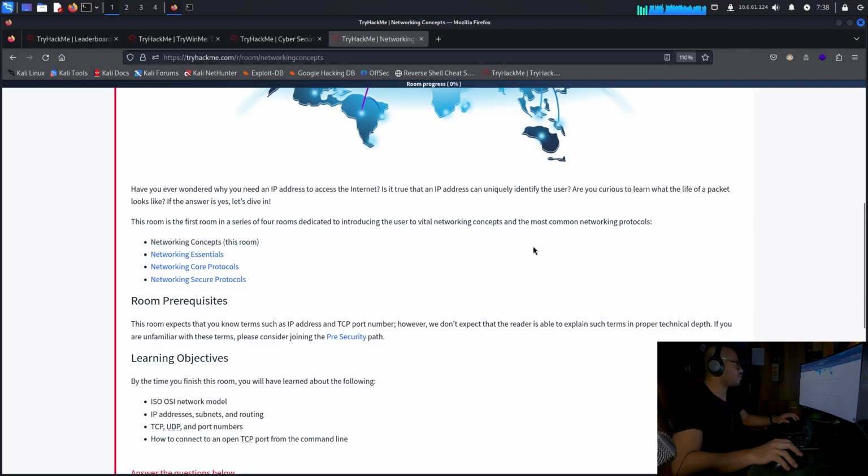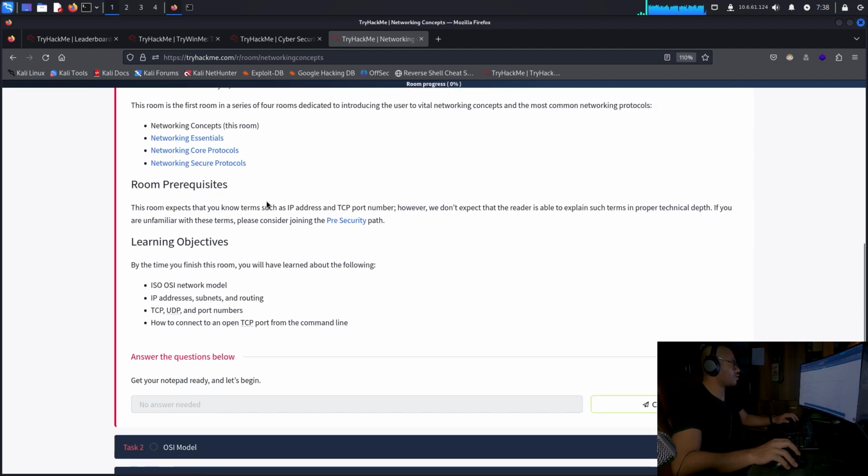This room is the first room in a series of 4 rooms dedicated to introducing the user to vital networking concepts and the most common networking protocols. Networking concepts, this room. Okay, next. Networking essentials, core protocols, secure protocols are the next modules.